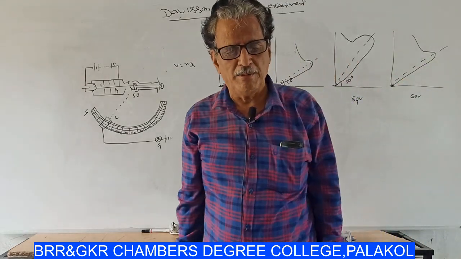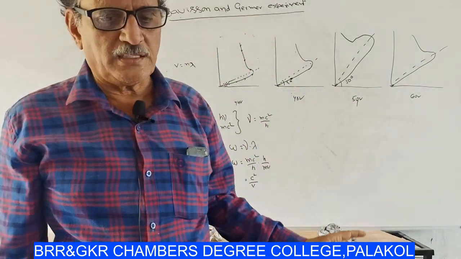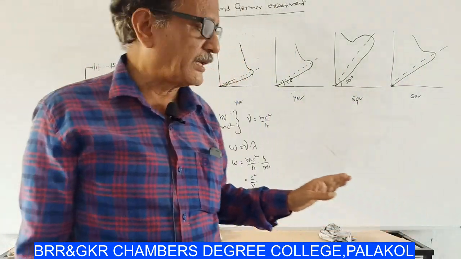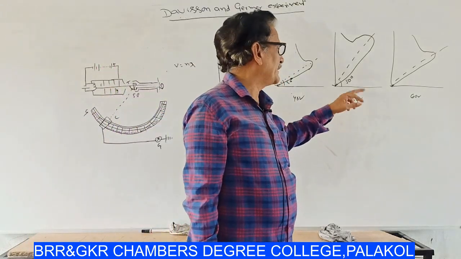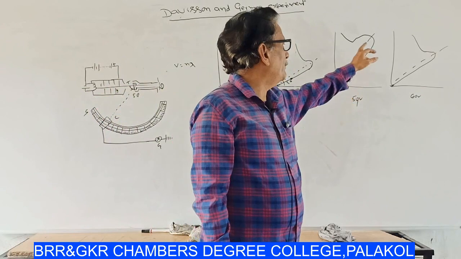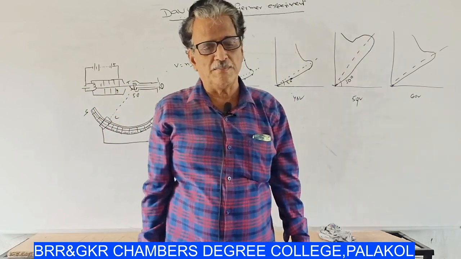So we can observe that at a particular potential difference and at a particular colatitude, the bump becomes maximum.